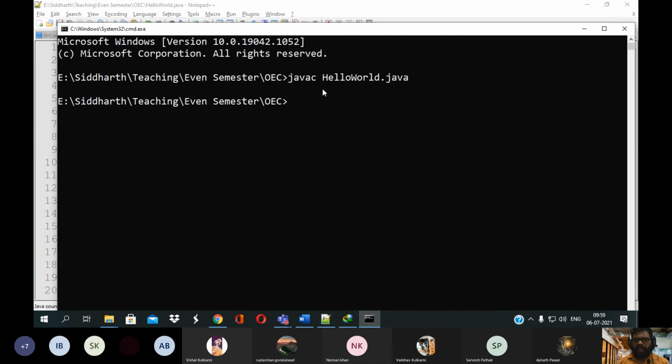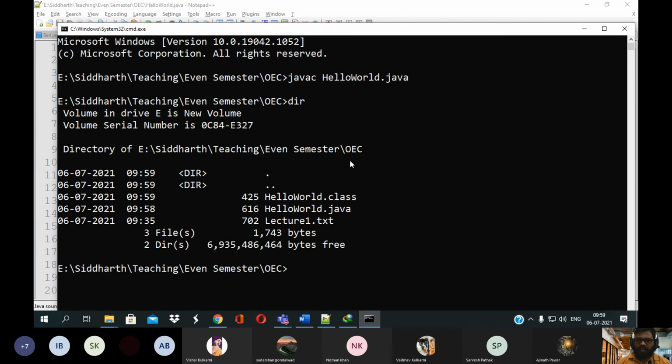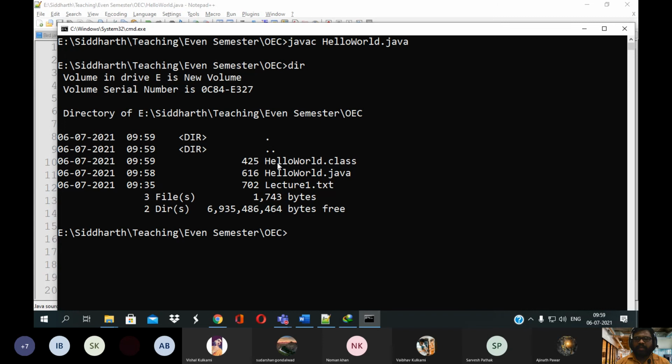If any kind of error is there, it will be shown here. Otherwise, it will create a new file, called the bytecode file. It will create the .class file, which is the bytecode file.